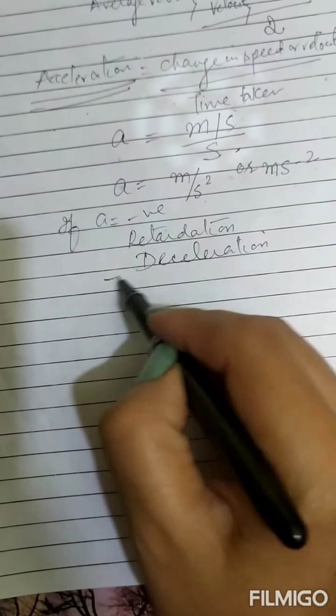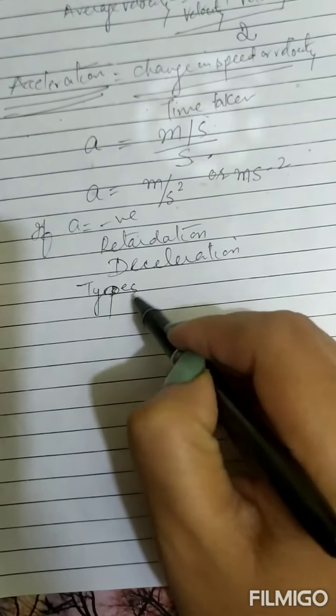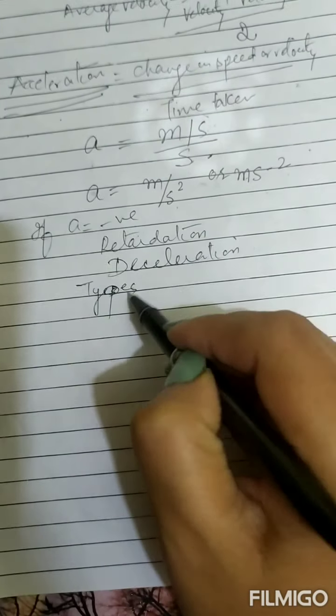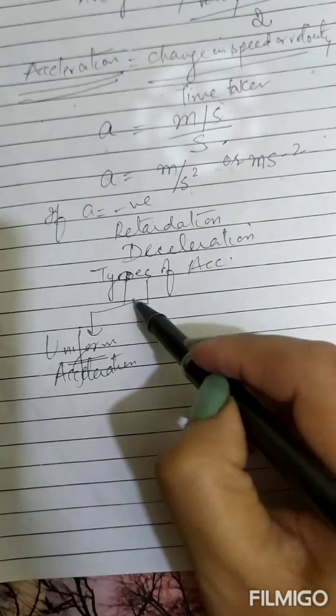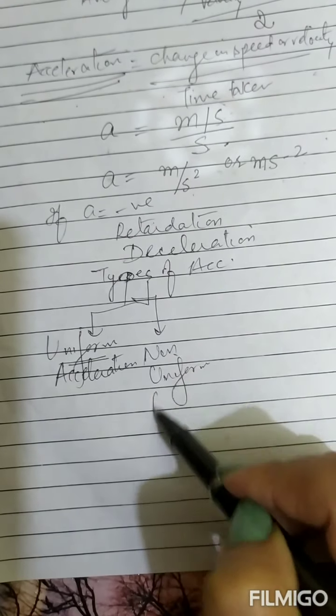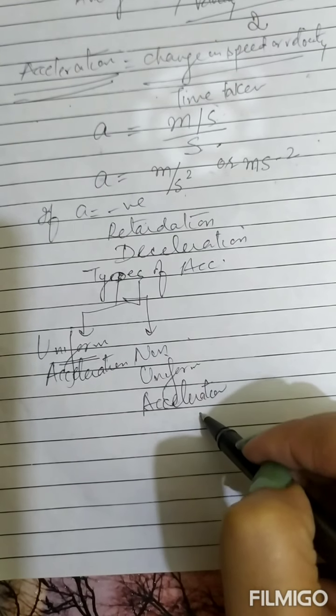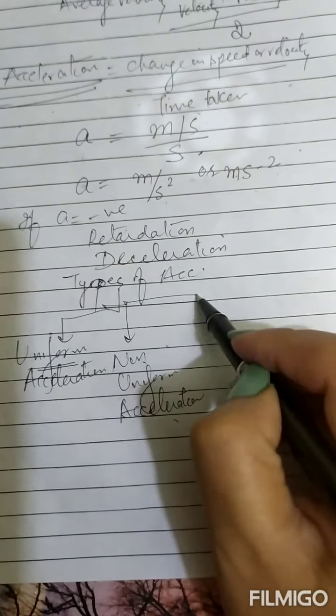Similarly, there are different types of acceleration. So types of acceleration, again there is uniform acceleration. What is the meaning of uniform? अभी लास्ट हमने किया था. Yes, it means constant acceleration. Then there is non-uniform acceleration, means variable acceleration, where acceleration keeps on changing.